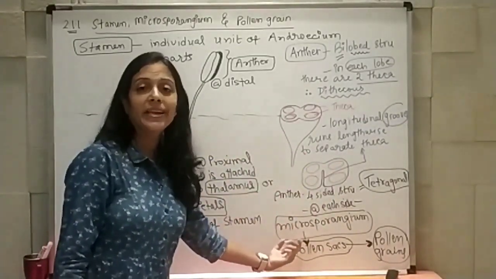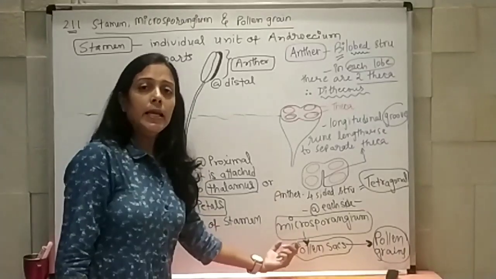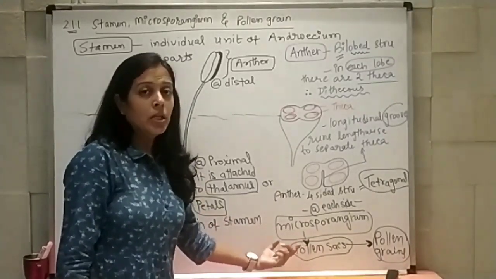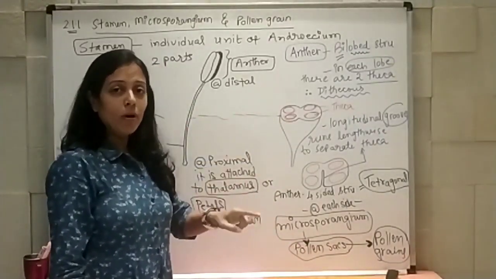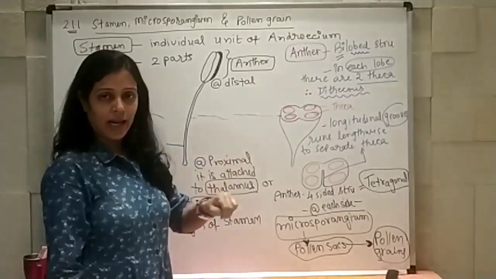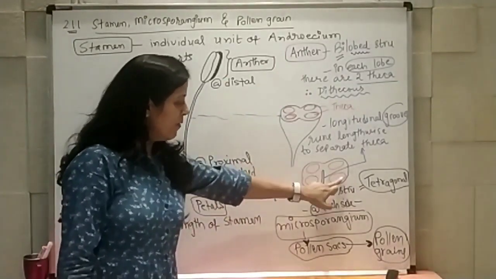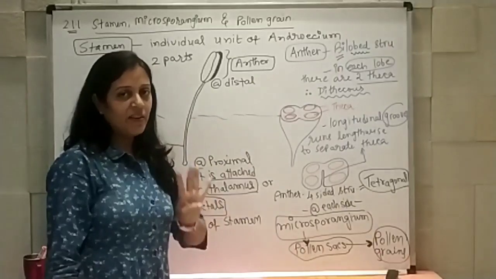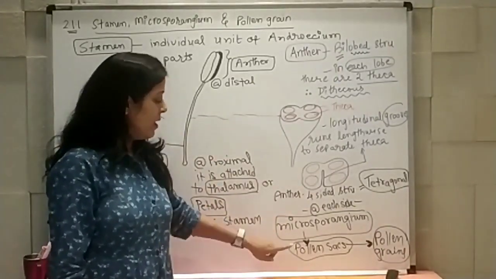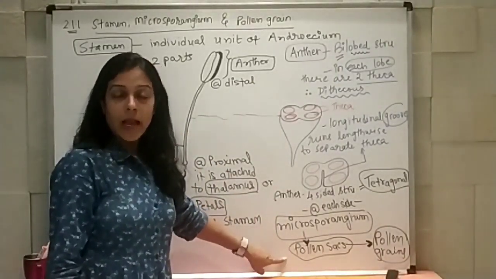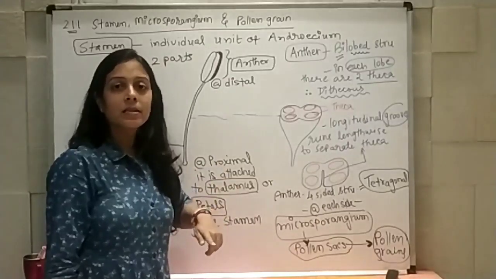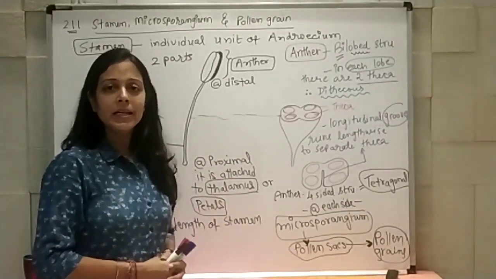Singular is microsporangium, plural is microsporangia. So total 4 microsporangia, 1, 2, 3 and 4, which later develop into pollen sacs, and those pollen sacs will have pollen grains inside them.